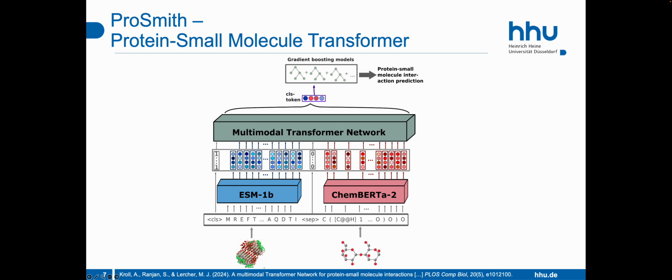We can use this vector as the input for an alternative prediction model, such as a gradient boosting model, which we train for the prediction task of interest. This typically leads to slightly improved model performance.